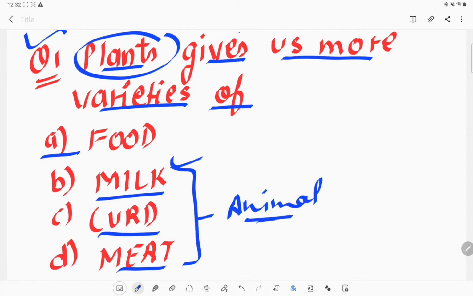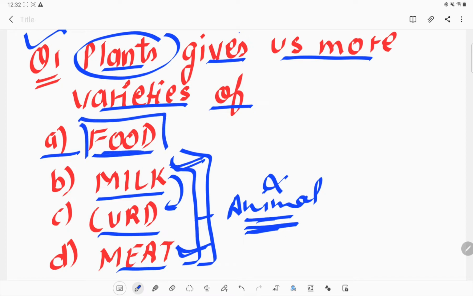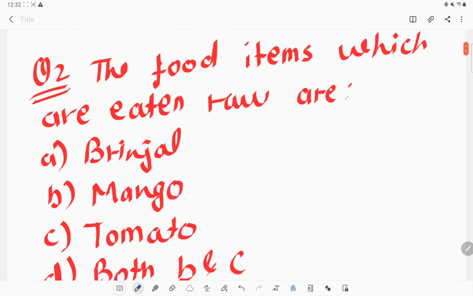The milk is coming from the animal, and meat is also coming from animals, and curd is made up of milk itself. So these all three are foods which come from the animal, so we cannot consider them. So we can say that food is the thing which plants give us more variety of. So option 1 is the right answer.